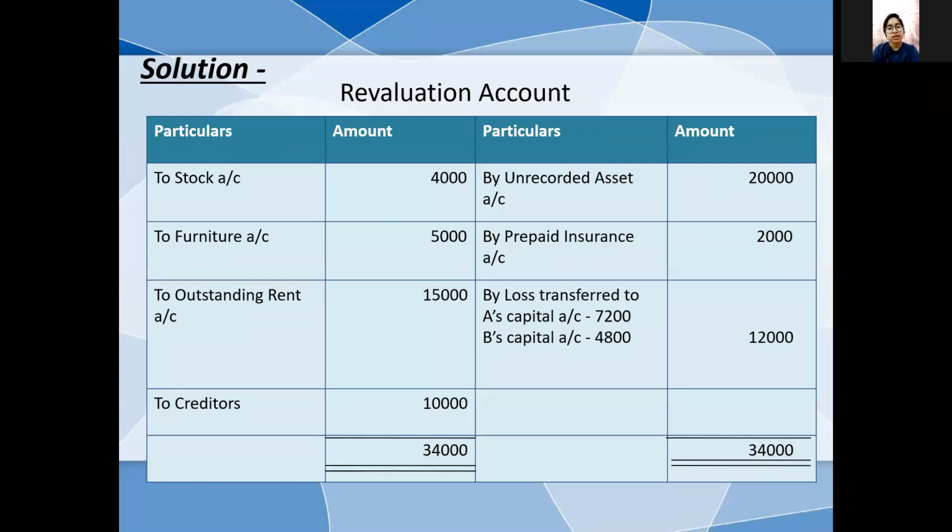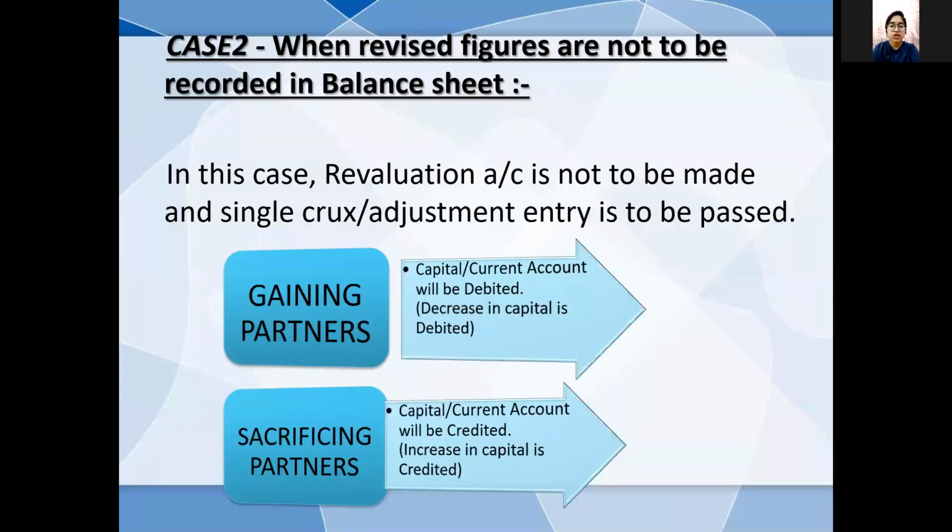On the credit side, by unrecorded asset account, as an unrecorded asset arose, which is of the value of 20,000. By prepaid insurance account, as there is a decrease in liability and the amount is 2,000. And the loss is transferred to A's and B's capital accounts. So this was the revaluation of assets and liabilities.